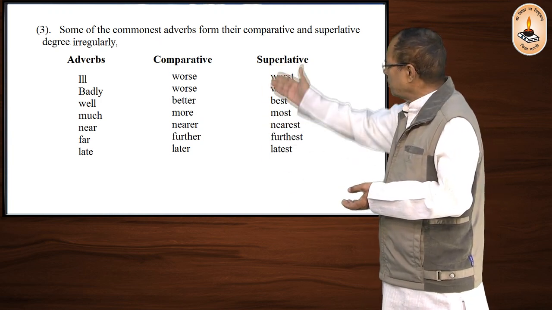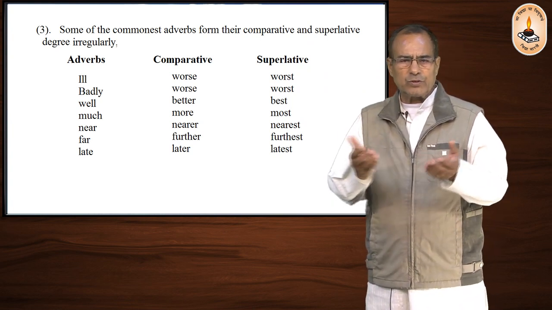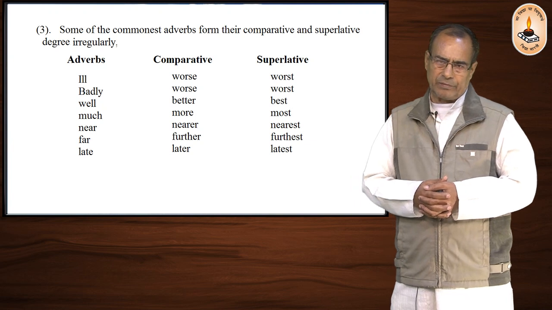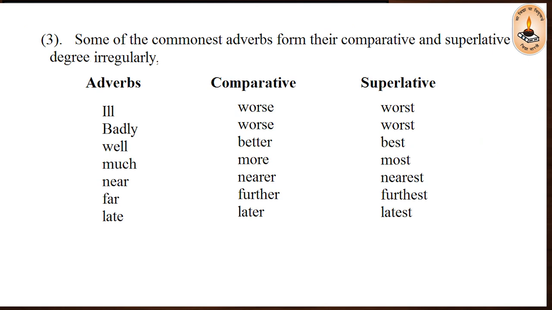Here from the table you can see how they are changed to comparative and superlative. Much, more, most, and well, better, best. Near, nearer, nearest, and far, farther, farthest.